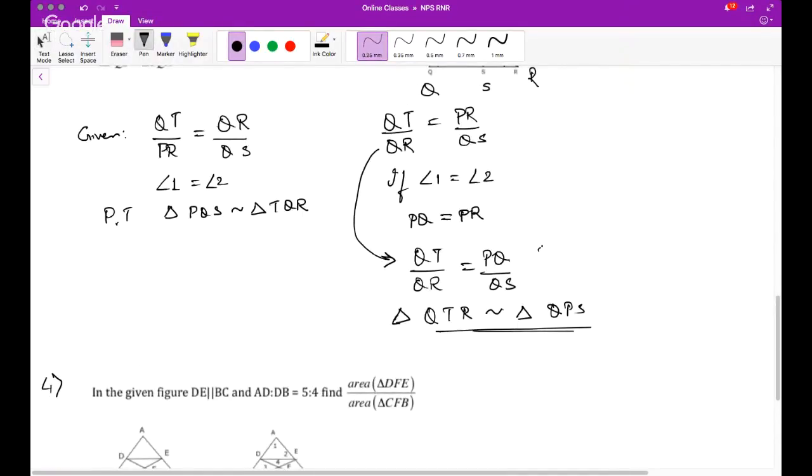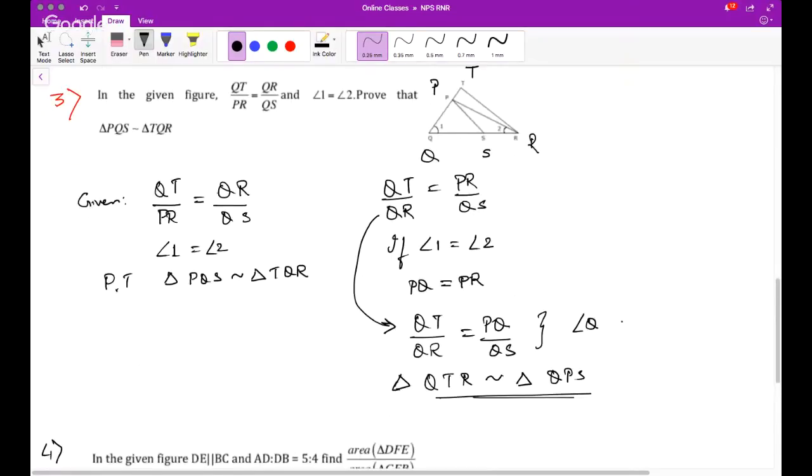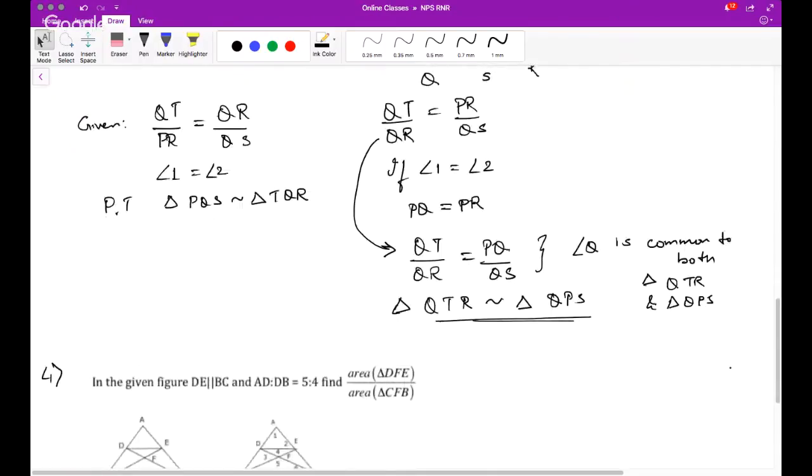Correct, Ruhi. So hence, corresponding sides are equal, and yes, one thing which I forgot to mention is that angle Q is anyways common to both the triangles, both triangle QTR and triangle QPS. So hence by SAS. You know this.